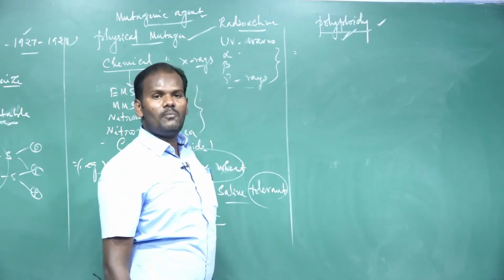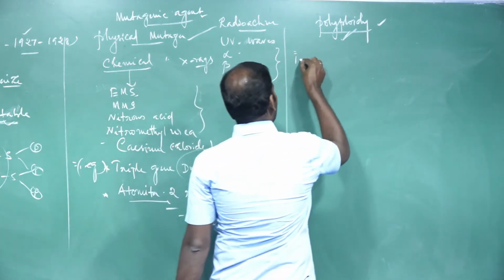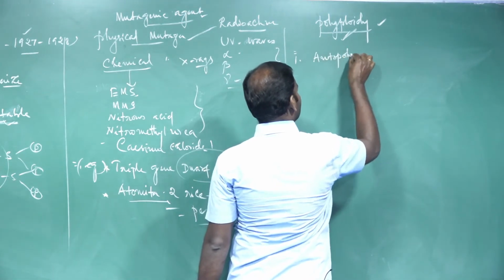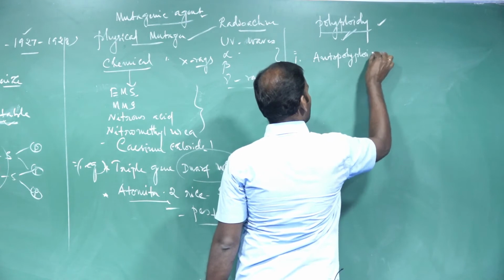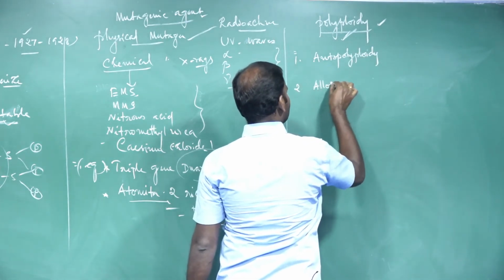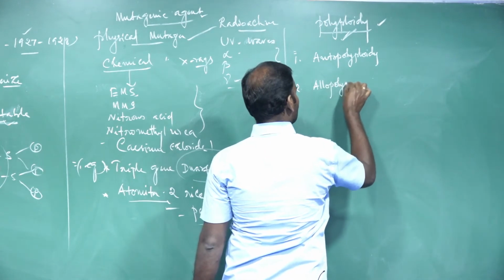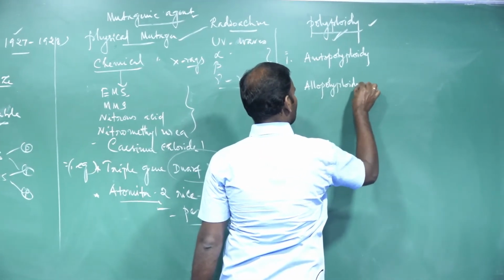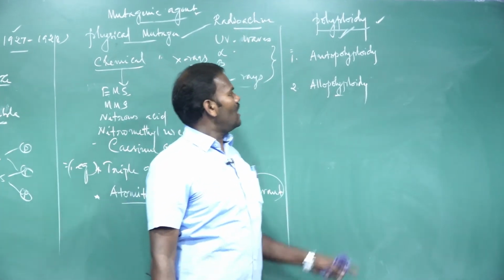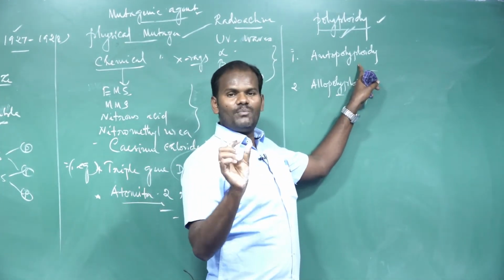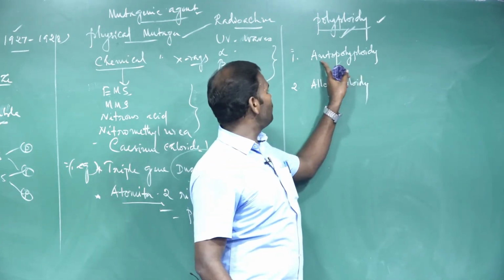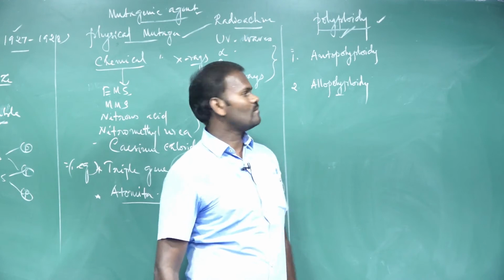See how to induce polyploidy? There are two types of polyploidy: autopolyploidy and allopolyploidy. Auto: when the number of chromosomes is doubled by itself in the same plant, it is called autopolyploidy.